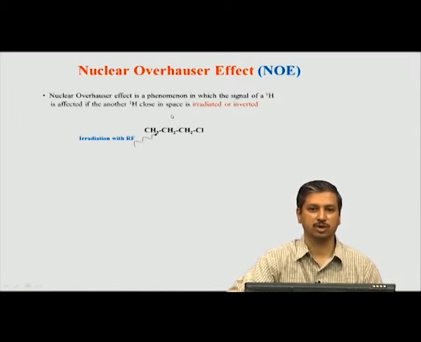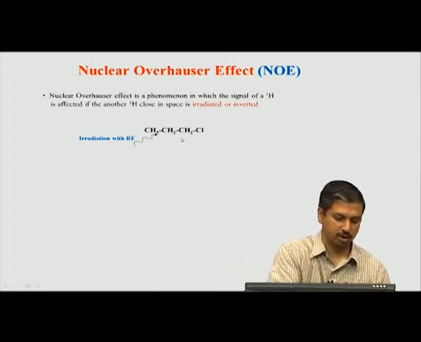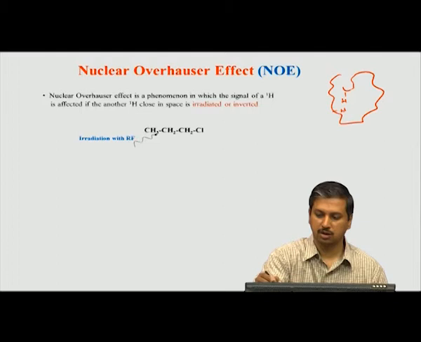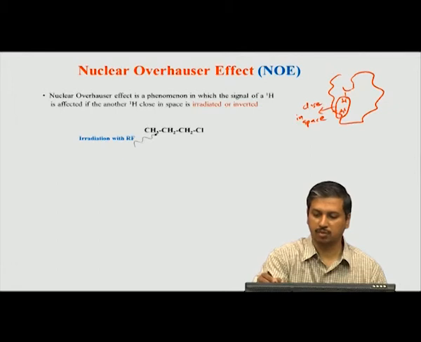Remember, this is not J coupling again, this is only through space. That means I do not need a bond here. Okay. So, let us look at it more carefully. Let us say you have a molecule which has a structure like this, and there is a hydrogen here and one hydrogen here. You see these two hydrogens are now close in space, but they are not connected through a bond. Why? Because this bond is very far away, so the only thing is they are coming close in space.